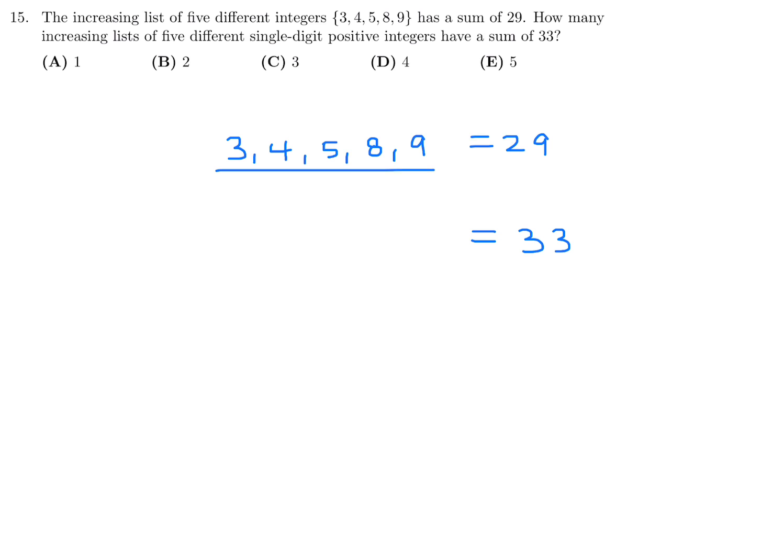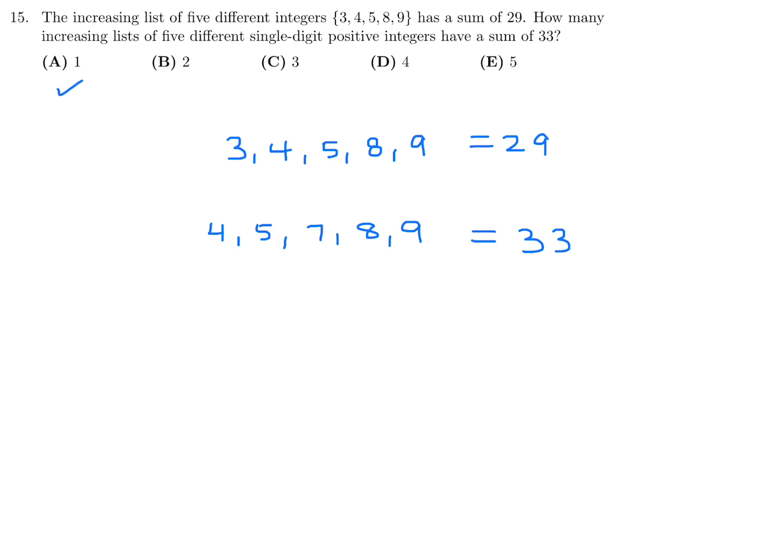Well, looking at the first one, obviously this is 4 more. So if I add 4 to one of these, so let's say I add 4 to the 3, that would give me a list of 4, 5, 7, 8, and 9. And those add up to 33. So I have one list for sure.